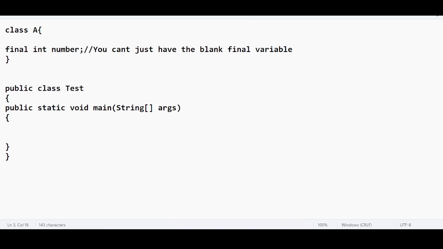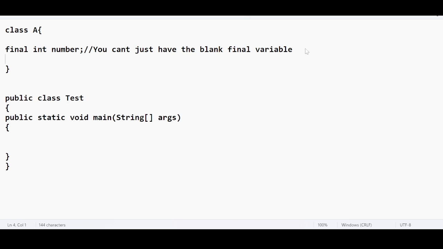I repeat, the moment you declare the blank final variable, what does it exactly mean? Final means it cannot be changed. Of course, it cannot be changed. But again, the rule says if you just declare the blank final variable without assigning a value, in this case the value is assigned now, there will be no error. But you cannot keep it like this. If you keep it like this, you will get an error, because it is mandatory to assign a value to the final variable within the same line or in the following lines.